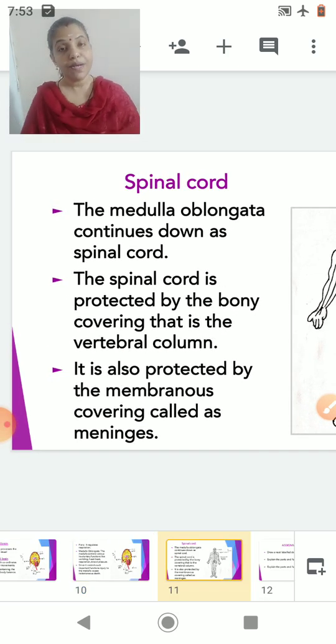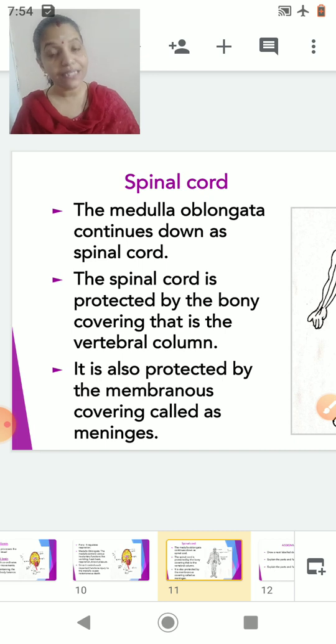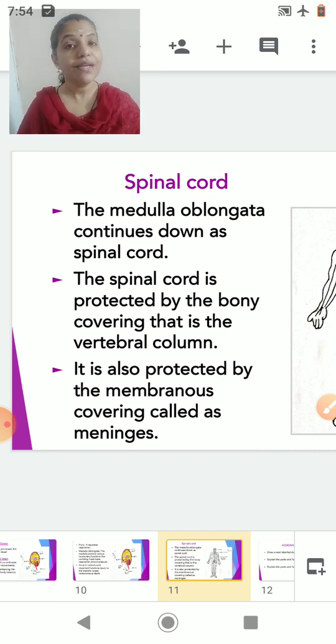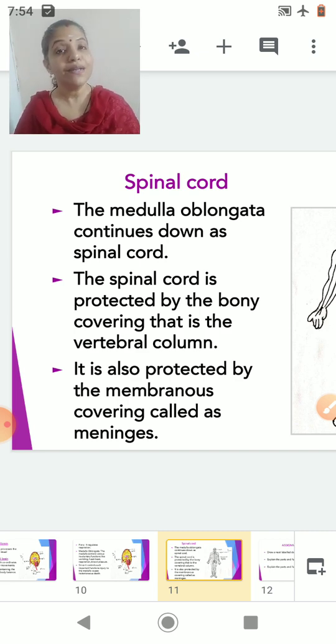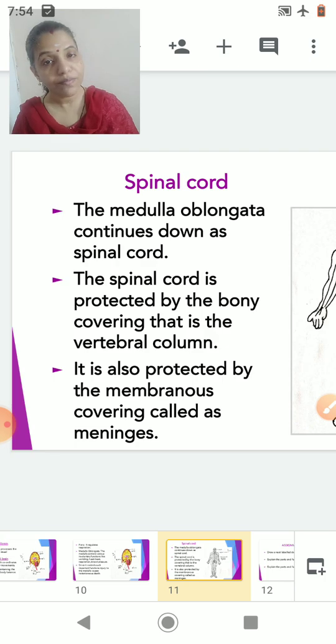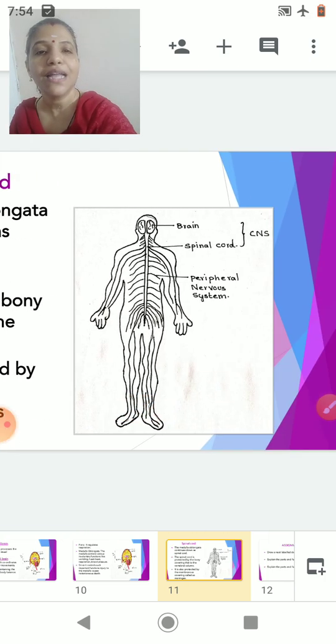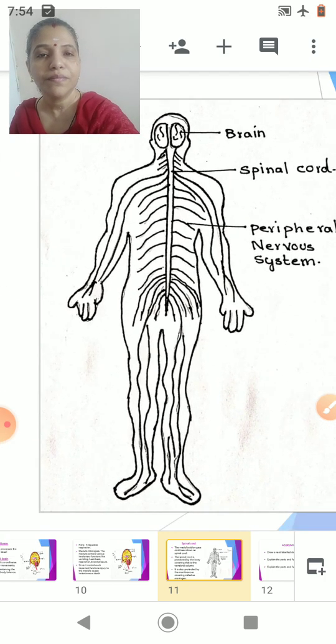So we have completed with brain. We have studied the different parts. So first of all, we classified the brain into three parts as forebrain, midbrain and hindbrain. And then we went to do the details of the forebrain, midbrain and hindbrain. Now let us see the next part of the central nervous system, and that is nothing but the spinal cord. Okay. For that, just have a look at the diagram here.